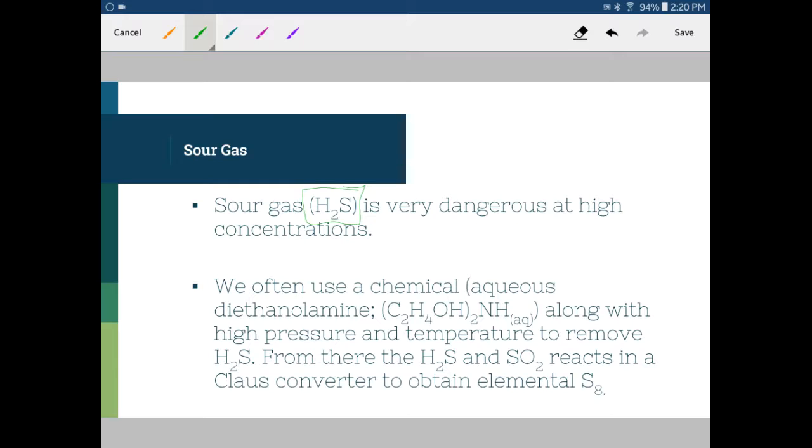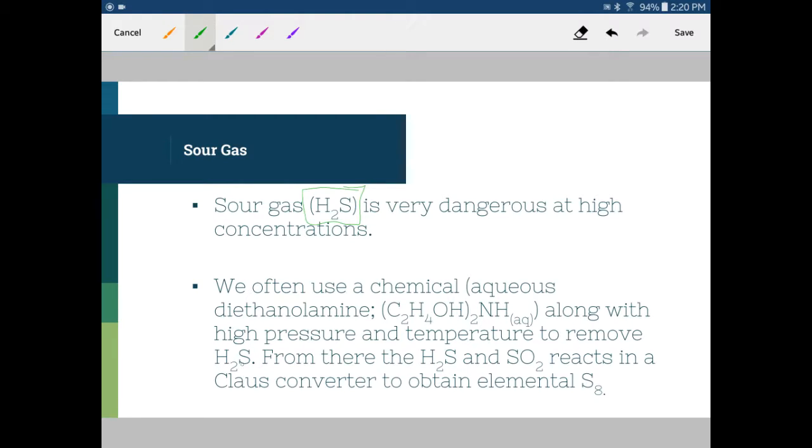Now, obviously, because sour gas is very harmful, we have to use a different method of refining and production when we are in a sour field. So we often use a chemical amine that will basically purify a first section or first phase of our H2S in order to be a more usable substance. So we use diethylamine, okay, which is this compound here. And we also need probably quite a bit of pressure and temperature to remove the H2S. Now what happens is some of this H2S is removed from the gas